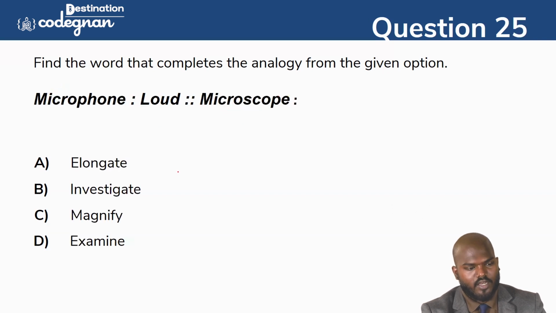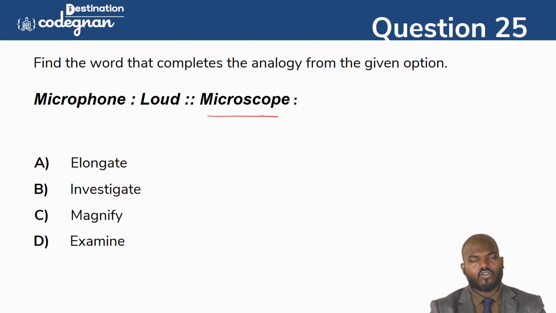Okay. So going for the next one, that is a microphone. It's a louder. And microscope is for what? We can call it what? Having any idea? So microphone, it makes the sound louder. Okay. Similarly, microscope means we will see something, right? So bacteria or something we will see in this one, right? So in this thing, we can call it magnify. So magnify means you will get the object very clear, magnified. So that's what magnify is about, the quantity. Okay. So you will look very closely with respect to the quantity, that we can call a magnify. So they're mentioning the magnify here.